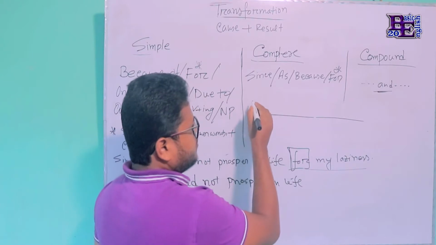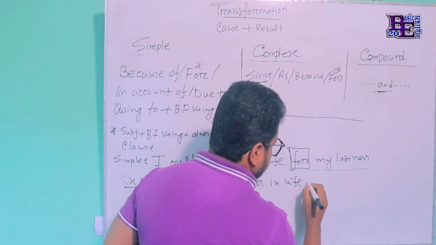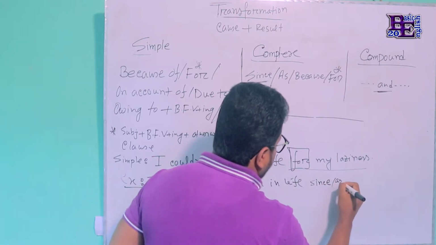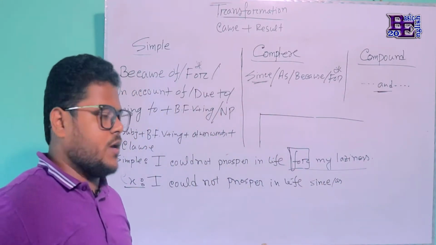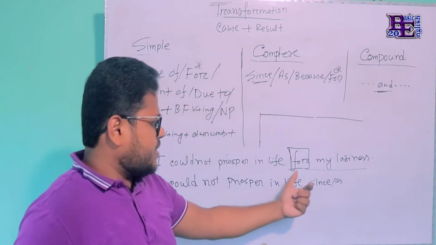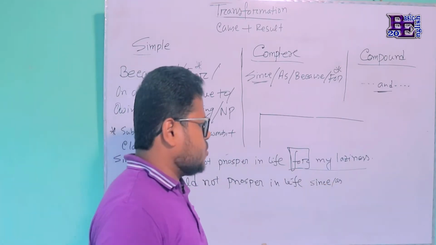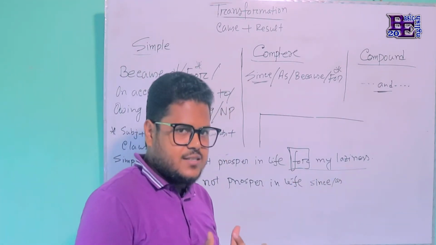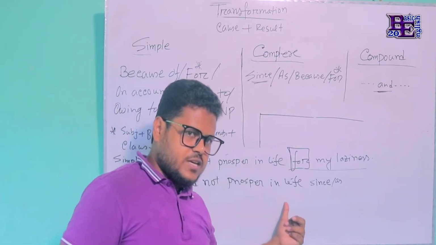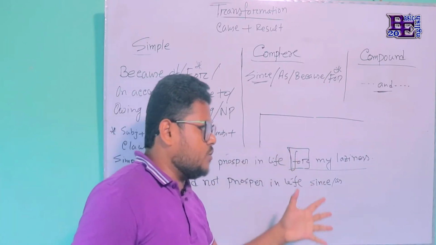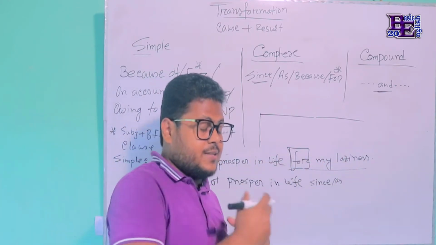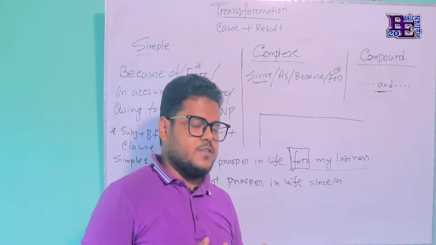So I will use the first one, since, or you can write as, or you can write because. I'm just writing these two. I could not prosper in life since, or as. So laziness: who has the laziness? Here the subject, I, has the laziness. As this is in past indefinite tense, we have to use the past tense; the rest of the next clause will be in past indefinite tense also.